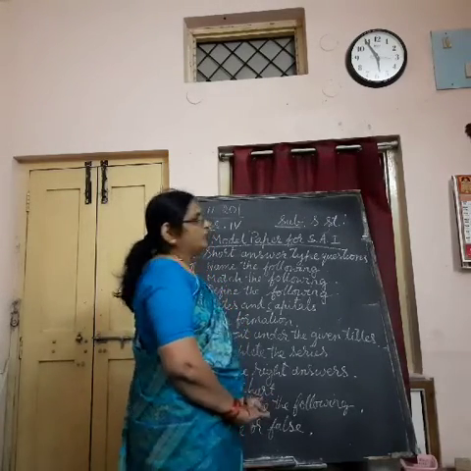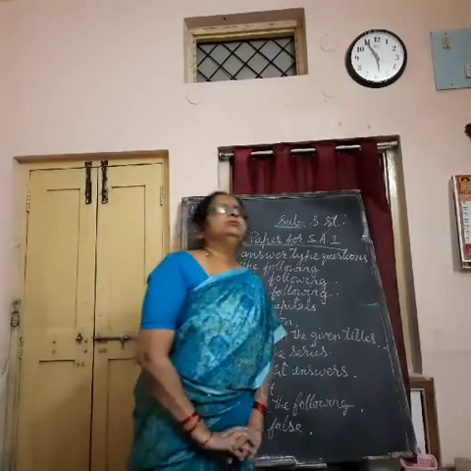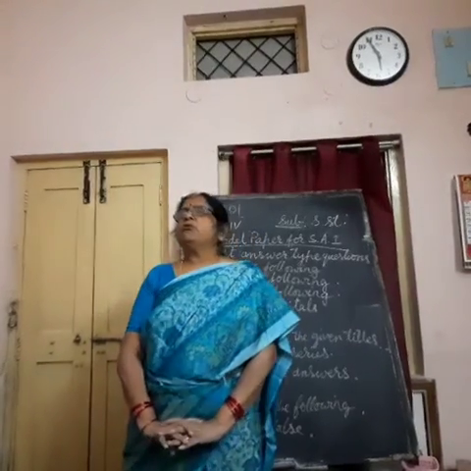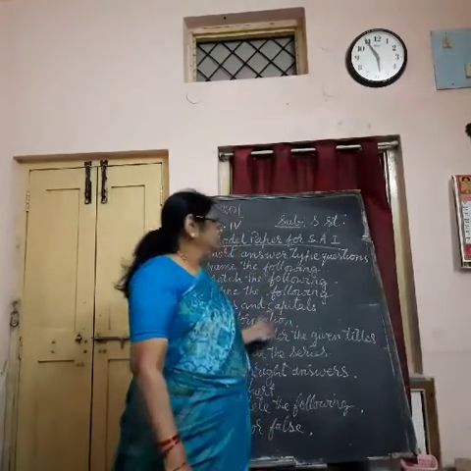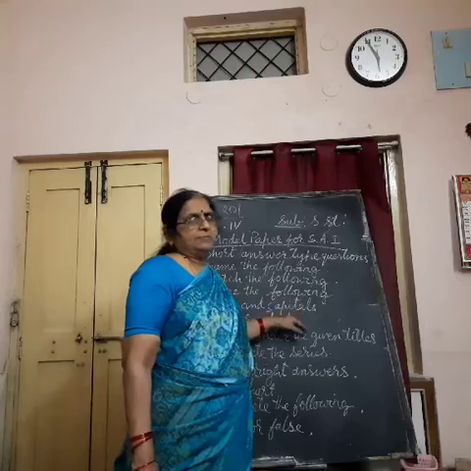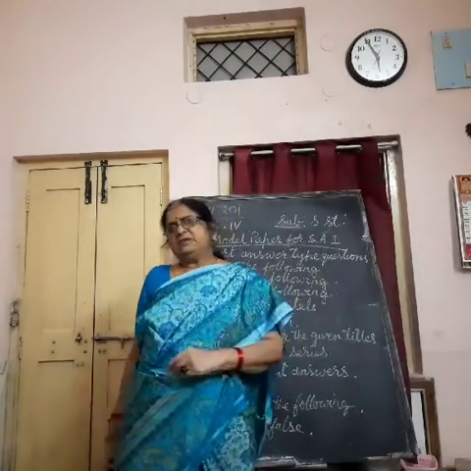Then table formation. Table formation means I will give you the names of 4 states, and their crops, capital, river, industry, mineral, like that.